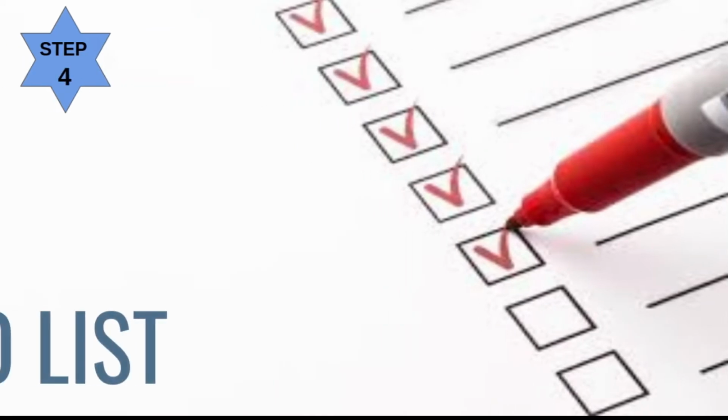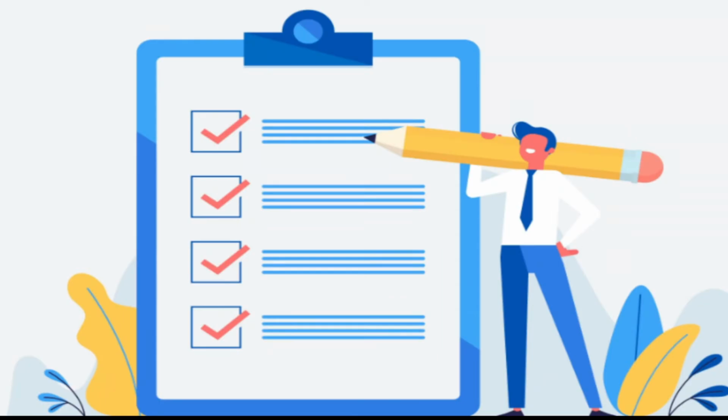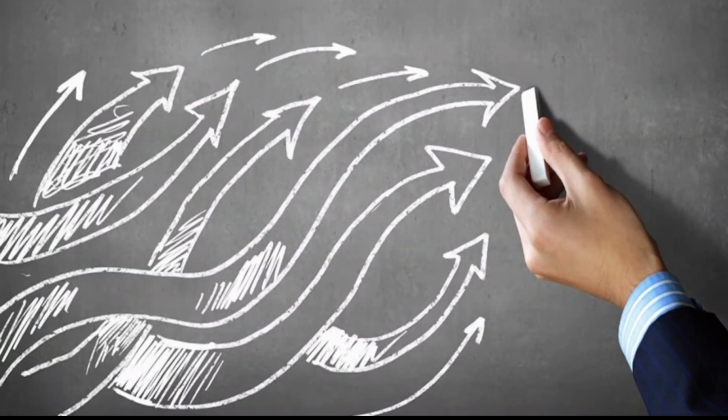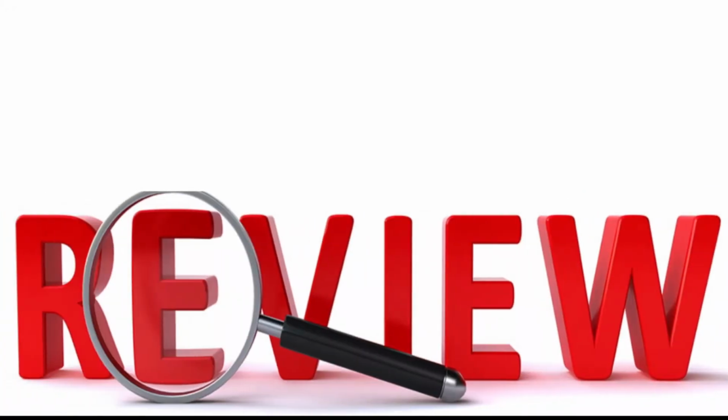So step 4 is making a to-do list. Write down all the steps you need to follow before solving the problem. Check all the steps you want to do and make sure each step is complete in itself. The 5th step: now since you have noted all the steps to do, it's time to think how you can do all these steps. The 6th step is review the algorithm. This is after writing the algorithm.